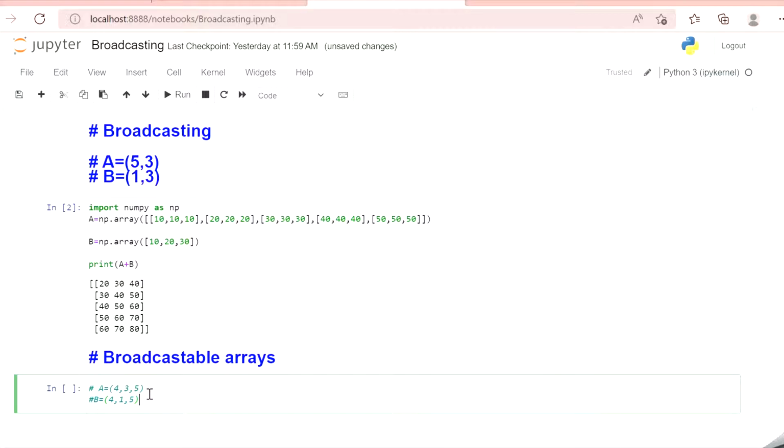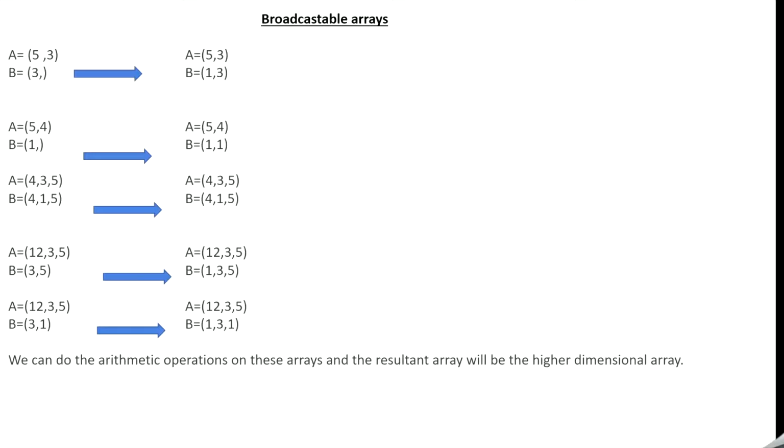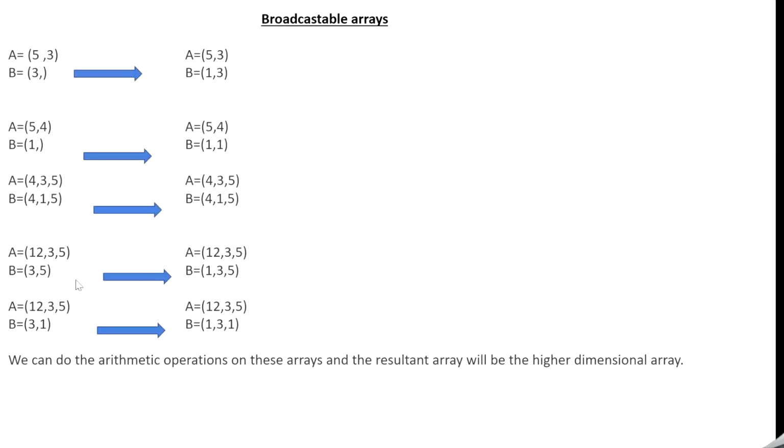So we have to come from the trailing end and check each of the dimensions. Here A is 5, B is 5, so the rule is satisfied. Here A is 3, B is 1, so one of the dimensions is 1, so the rule is satisfied. Here A is 4, B is 4, both of them are equal, so the rule is satisfied. So we can perform arithmetic operations on this particular array. And now let's move on to the fourth one, that is 12, 3, 5 and 3, 5.